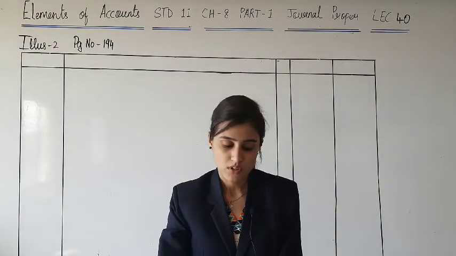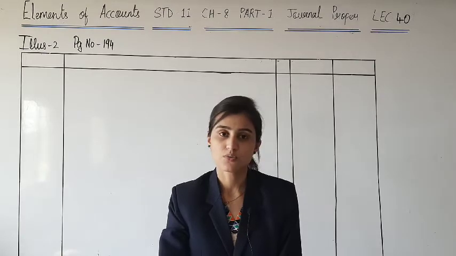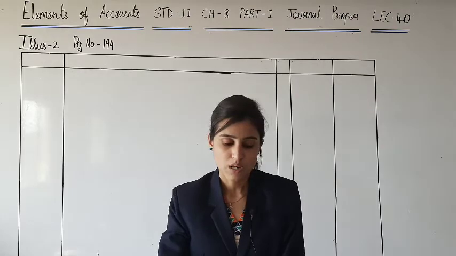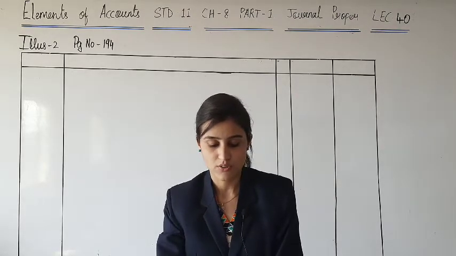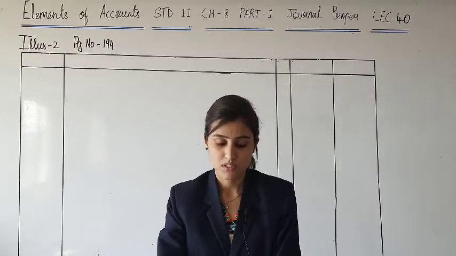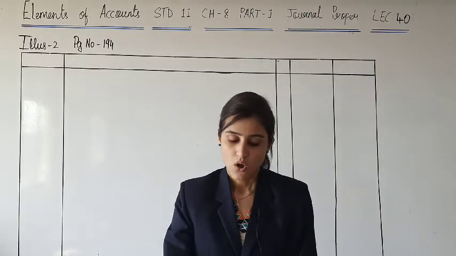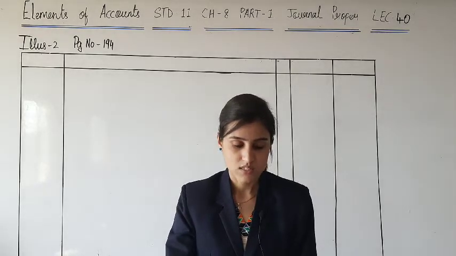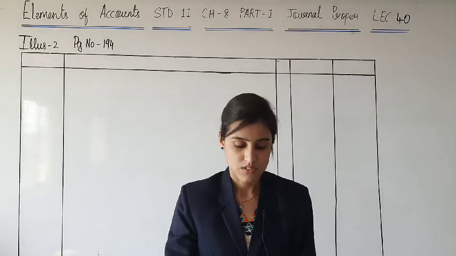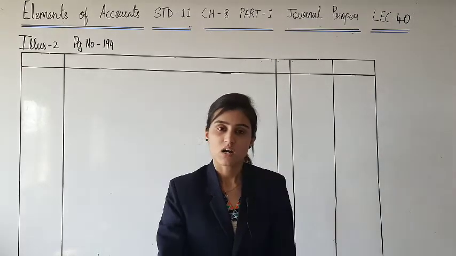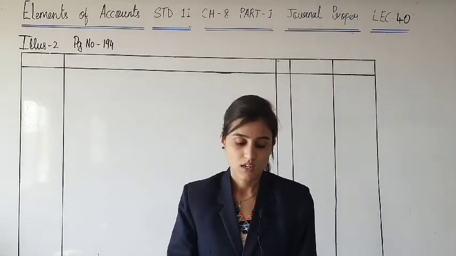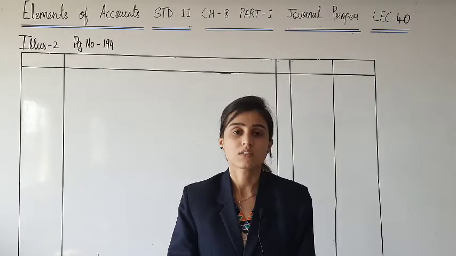The topic of theory given prior to illustration 2, the transactions relating to that are given in illustration 2, which are about charity, sample, goods taken for personal use, dishonor of bill, bad debts, endorsement of bills receivable, loss of goods due to fire, accident, theft, etc. And lastly, depreciation. So let us start with illustration 2, which is about all of these transactions. These are the transactions not recorded in other subsidiary books.